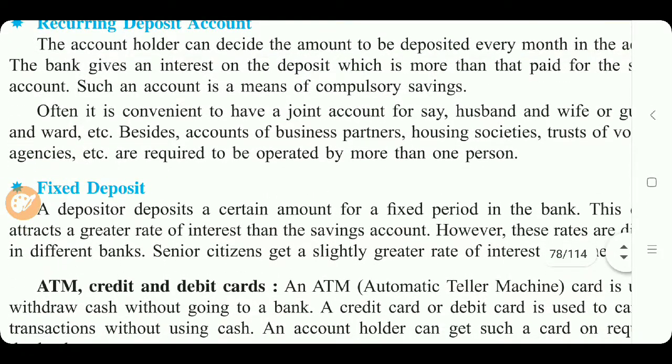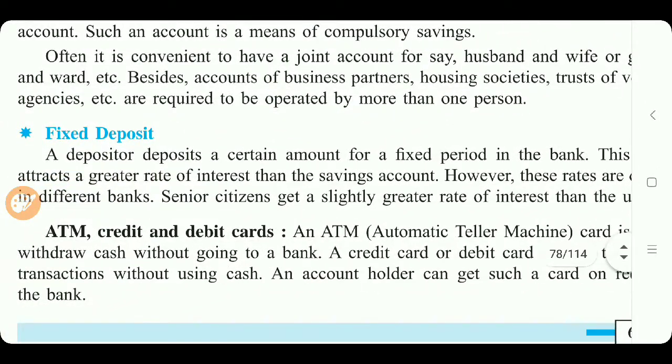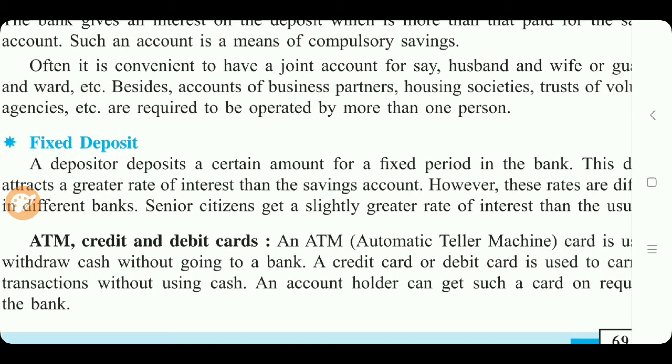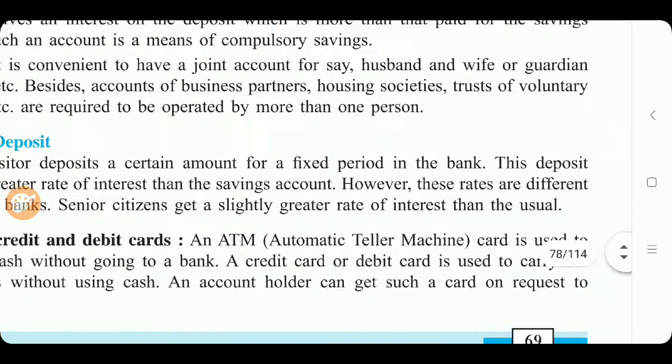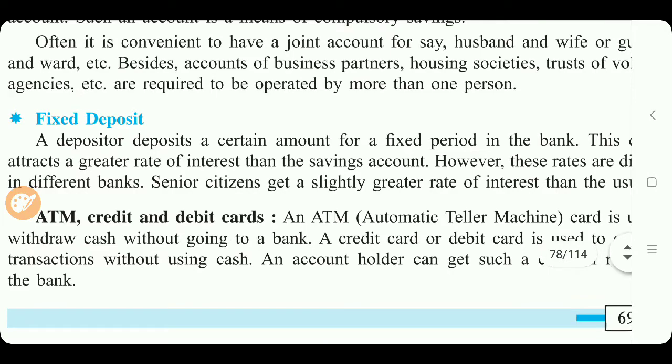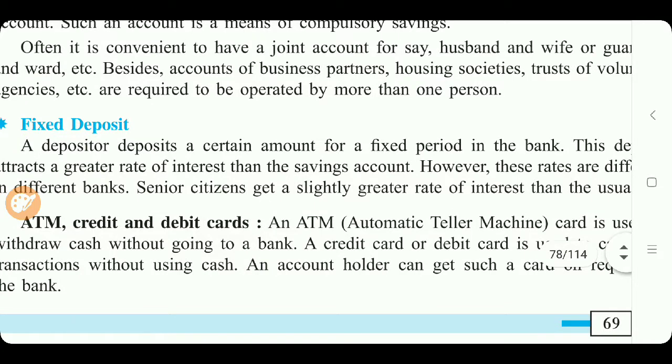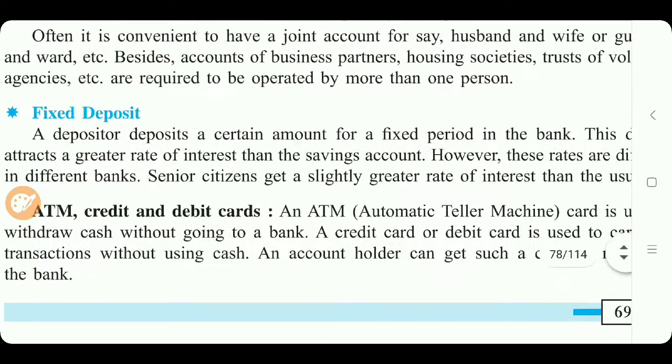In the recurring deposit account, the depositor or account holder pays or deposits money monthly, but here a fixed amount is deposited one time only, for a fixed period of time in the bank, okay. This deposit attracts a greater rate of interest than the saving account, and the bank pays a greater rate of interest. However, these rates are different in different banks. Senior citizens get a slightly greater rate of interest than the usual one, and senior citizens will get more interest for this fixed deposit.